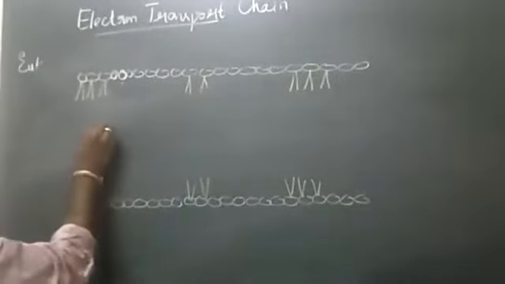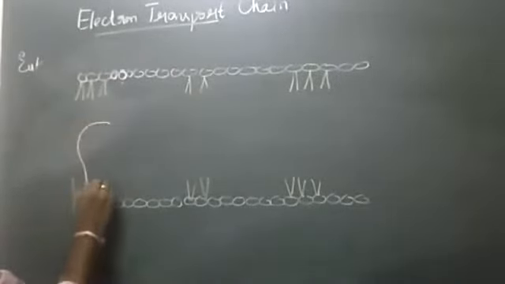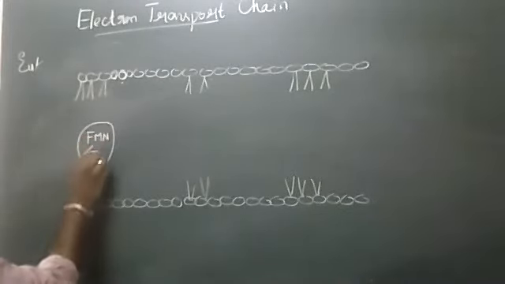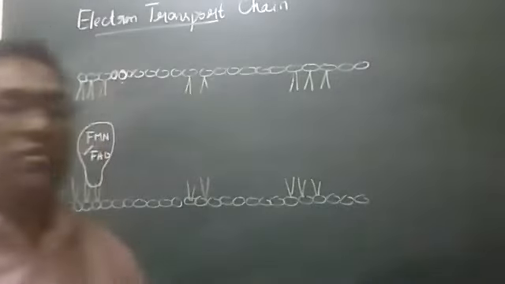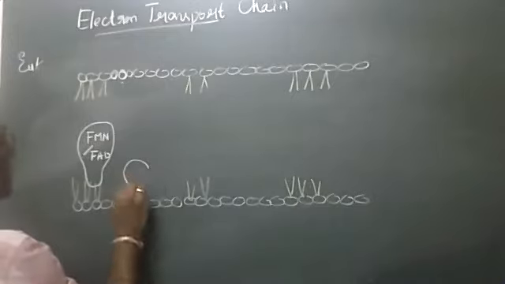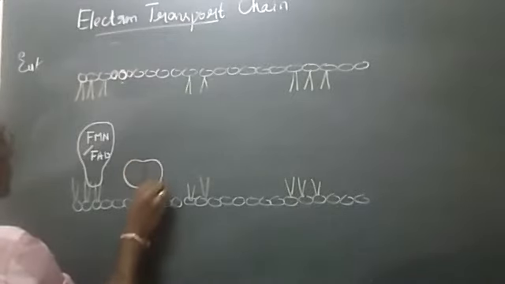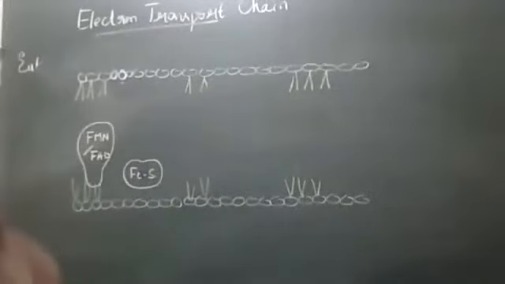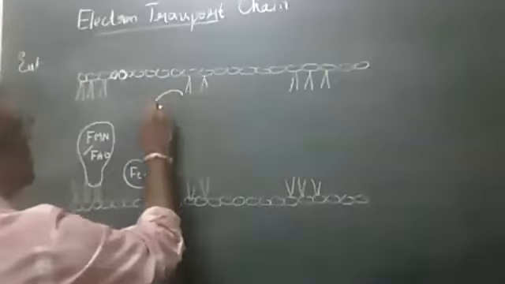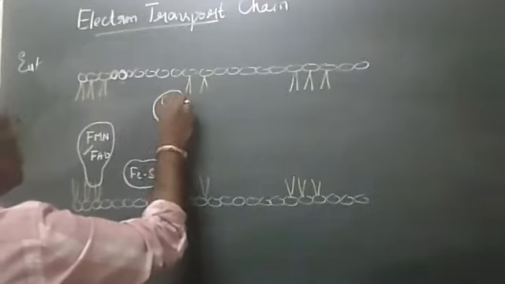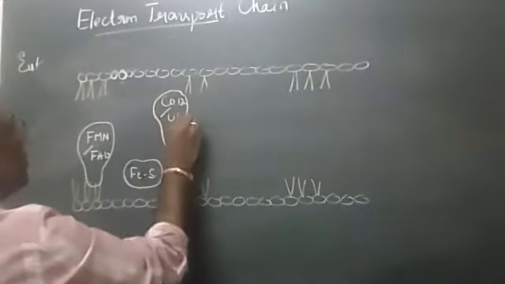First comes FMN or FAD. FMN or FAD is the first electron carrier. Followed by this is the iron sulfur protein. Next comes COQ or ubiquinol, both are the same.